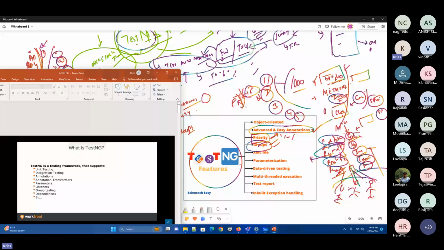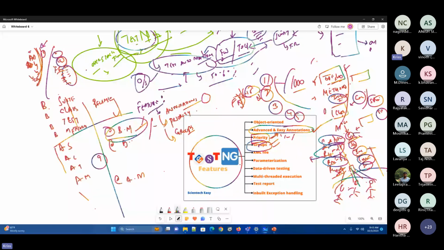Okay. So now this is what the annotations and the priority and then the groups. Now, next one, the XML file. What is this particular XML file? When it comes to this particular XML file, I can compare it to, for example, your human body, right? Which is the most important part of your body? Every part is really important. So even if it is a small finger, if it is not there, the human body is not complete.